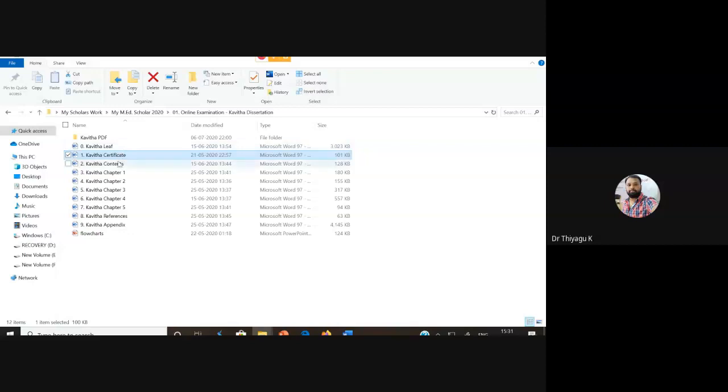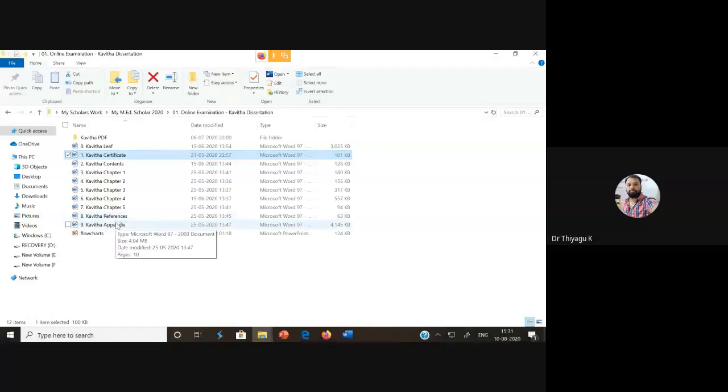Actually the certificate and contents, these 2 things come under the preliminary pages. Chapter 1, chapter 2, chapter 3, chapter 4, chapter 5 are called the main sections. The 8th and 9th, references and the appendix, come under the reference section.